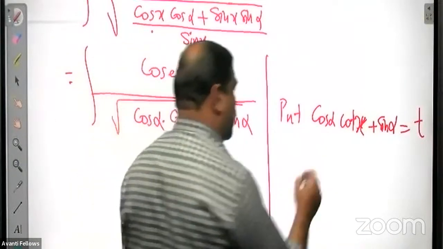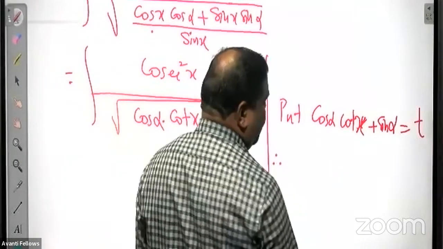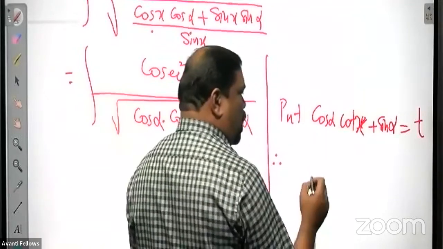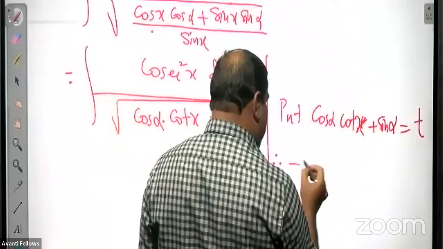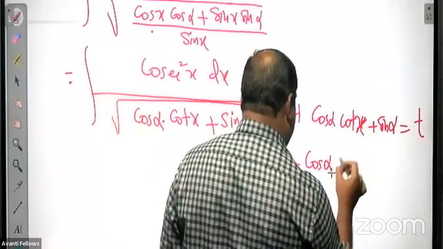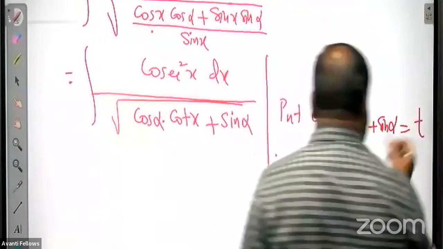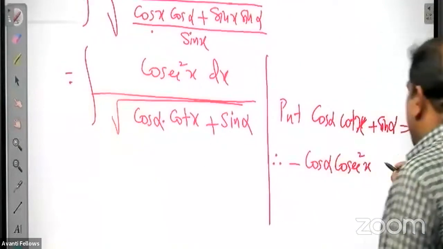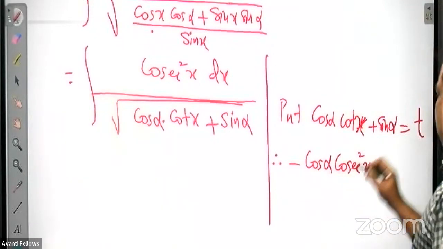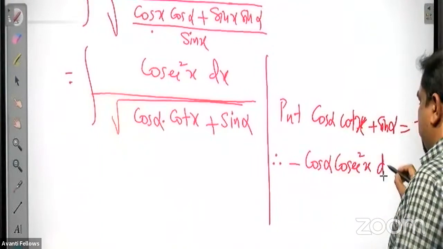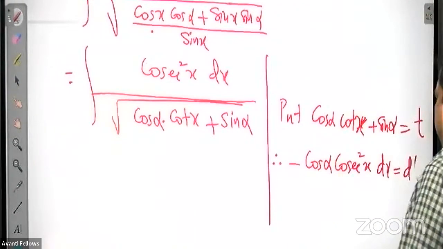If you take the derivative, cos alpha is a constant, cot x derivative is minus cosec square x. So minus cos alpha into cosec square x, and sin alpha is a constant, so 0 only. So minus cos alpha cosec square x dx is equal to dt.